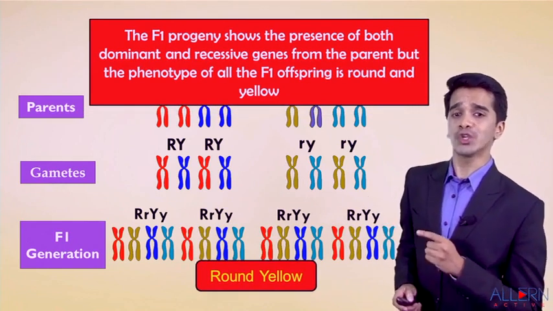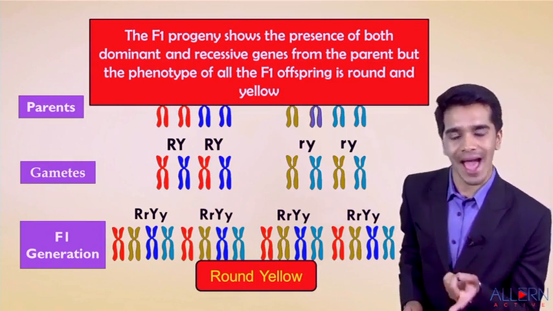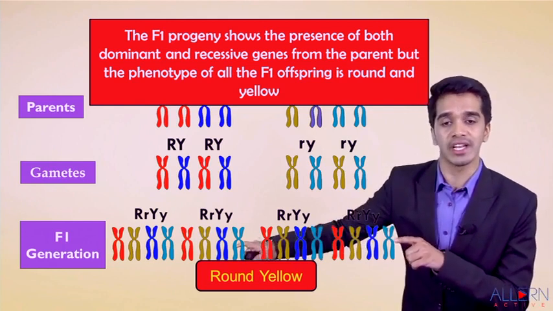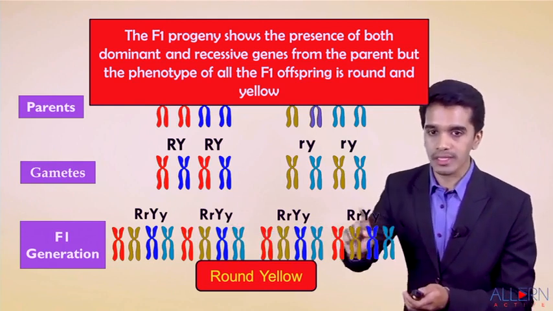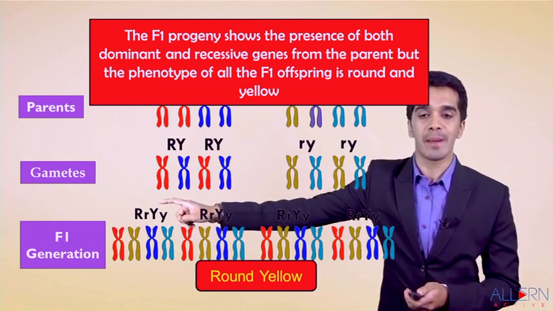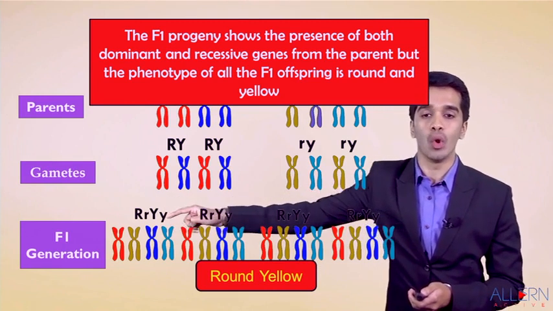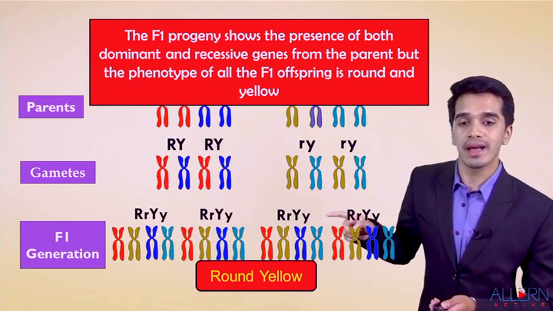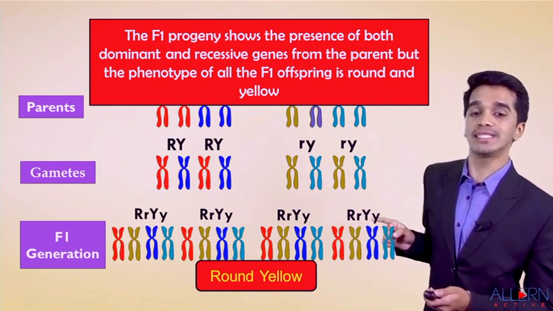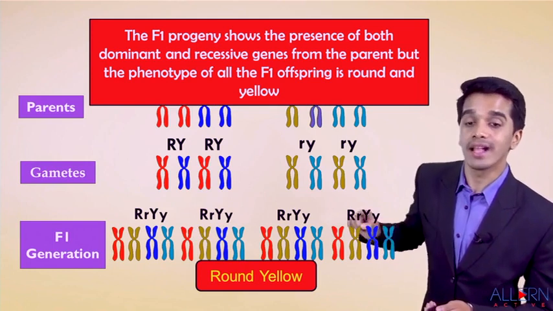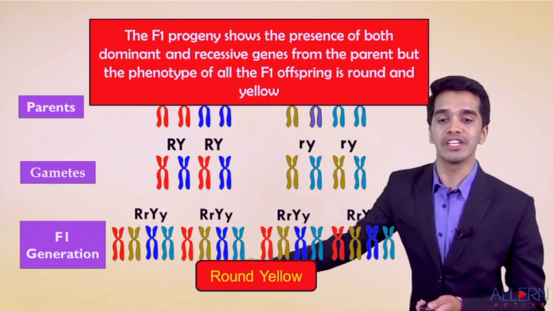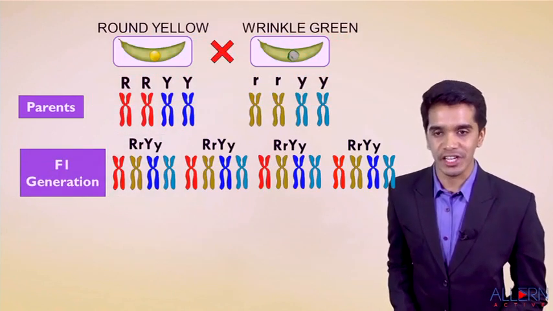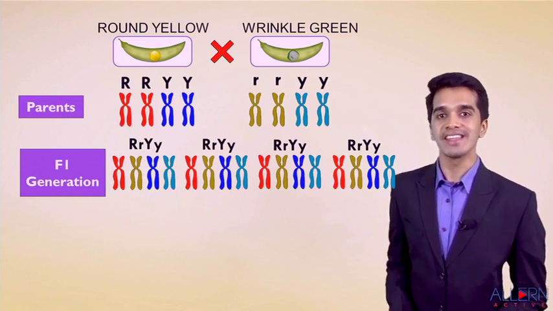The F1 progeny shows the presence of both dominant and recessive genes from the parent, but the phenotype of all the F1 generation is round and yellow, because the first seed contains capital R and capital Y. This seed will be round and yellow. Second seed also contains capital R, capital Y. Third seed will contain capital R, capital Y, and the fourth seed also contains capital R and capital Y. This means all the seeds of F1 generation are what? Round and yellow.